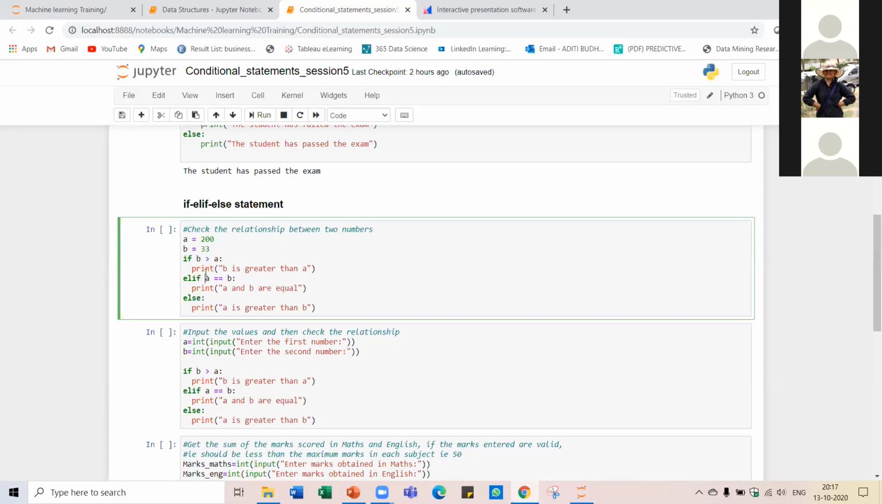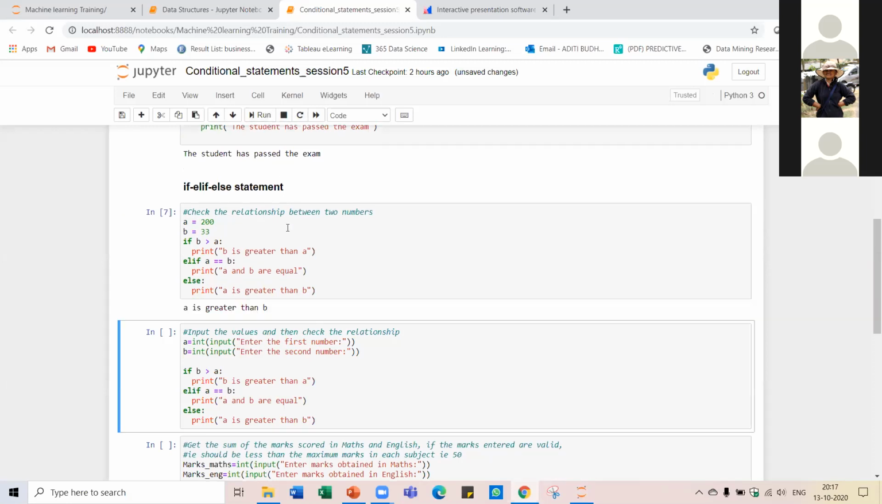If this is not true, then we will check for another condition, that is whether A and B are equal. If this is true, then this line will be printed, or this piece of code will be executed. And if even this condition is not true, then finally this statement will be executed, right? So run this and see what output you are getting.